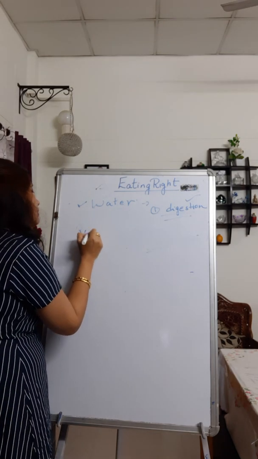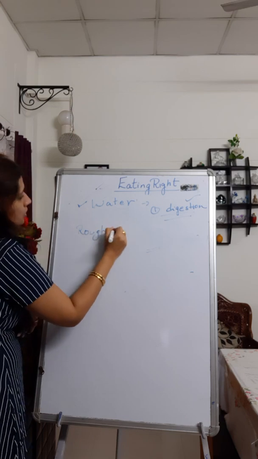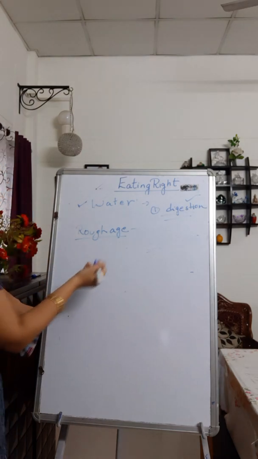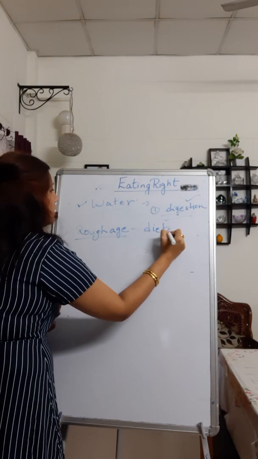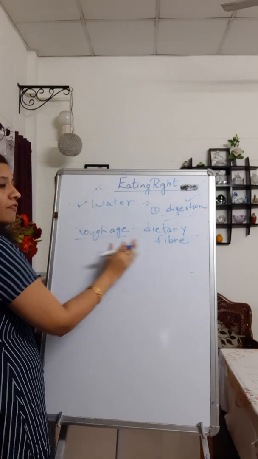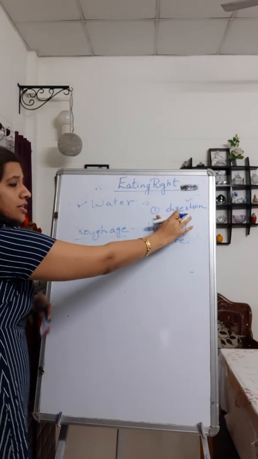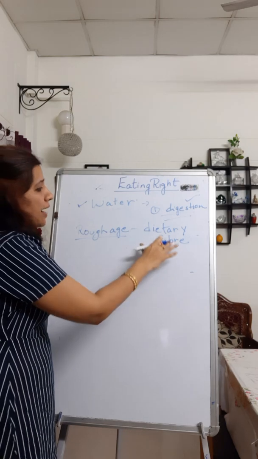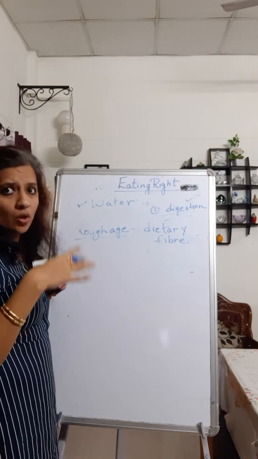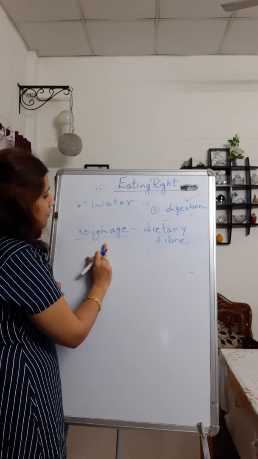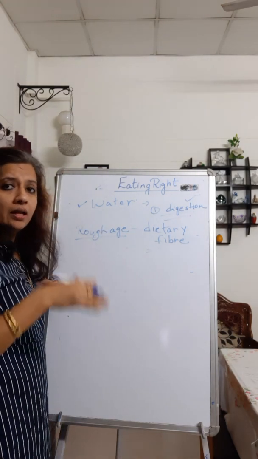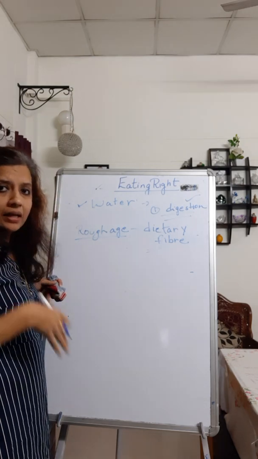Next, you need roughage. R-O-U-G-H-A-G-E. The spelling is a little tough. Now what is roughage? Roughage is also called dietary fiber. Roughage is also helping in the process of digestion. If you add fiber to your diet, it helps the movement of your food to the small intestine. It again helps in the process of digestion. It helps your food to go into the small intestine easily.